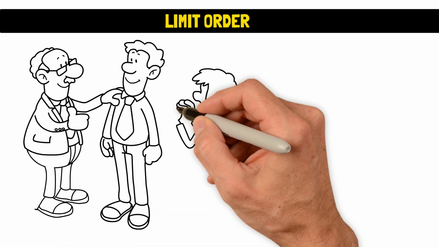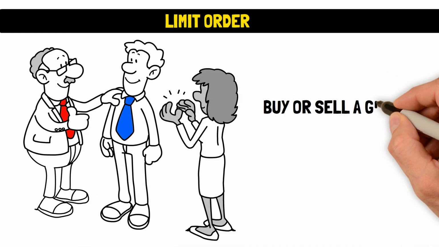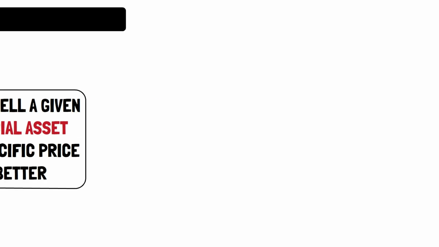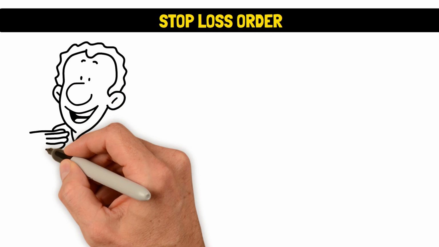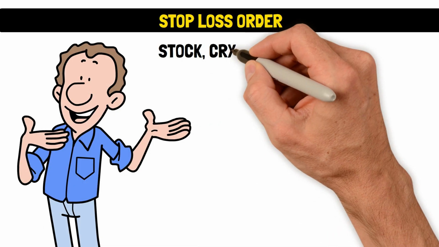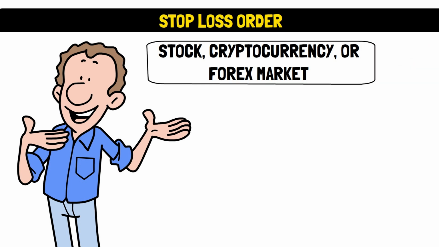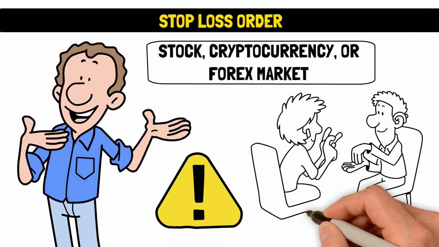Limit order. A limit order is an order given to a broker to buy or sell a given financial asset at a specific price or better. Stop-loss order. This is one of the most popular terms in stock, cryptocurrency, or forex market. It is a risk management tool that stops trades leading to significant losses.